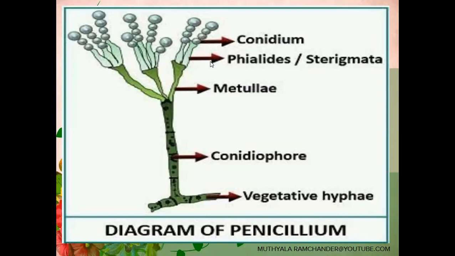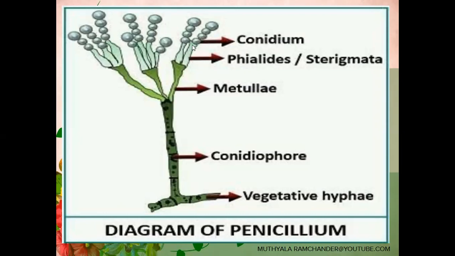On these sterigmata, or phialides, spheroidal spores are developed. The spheroidal spores are called conidia. The conidia are developed in a basipetal manner.